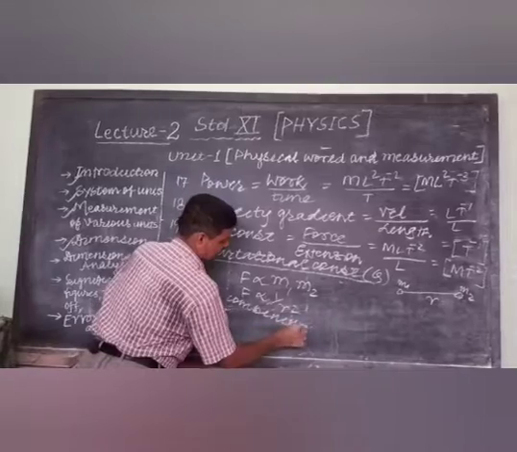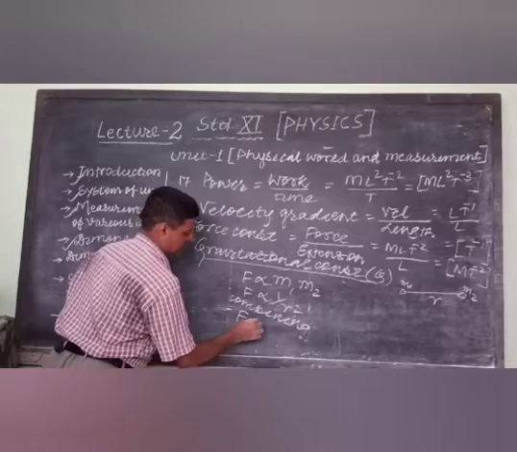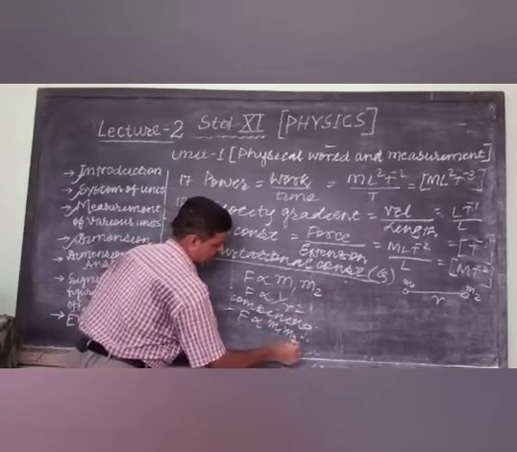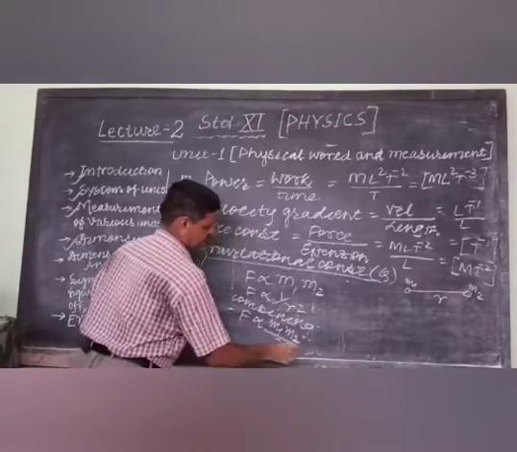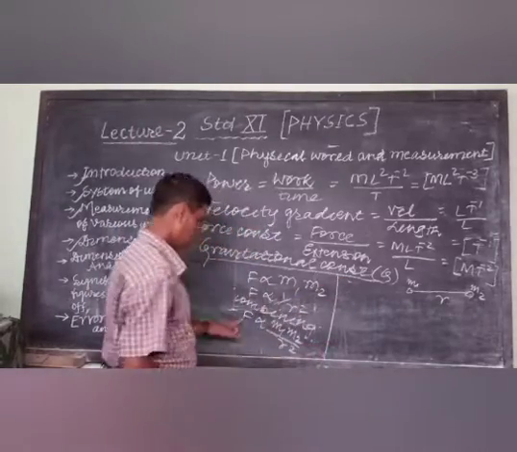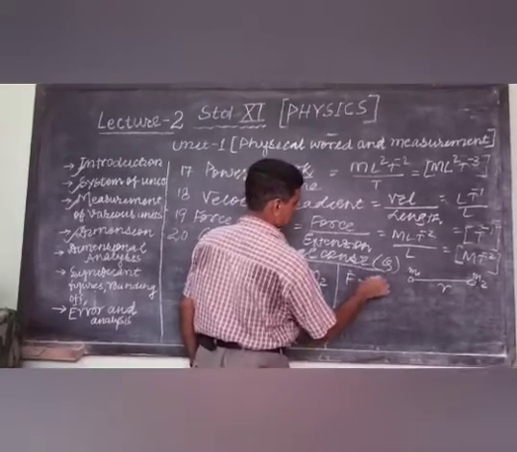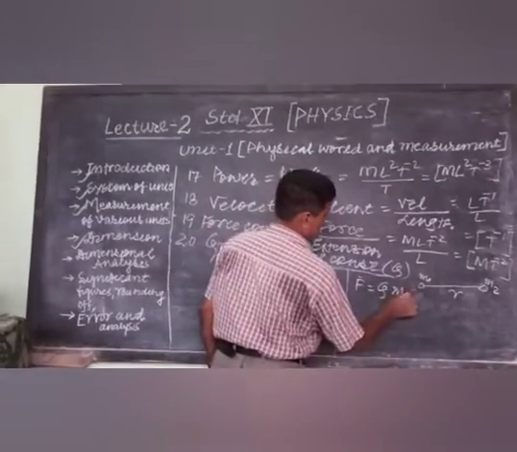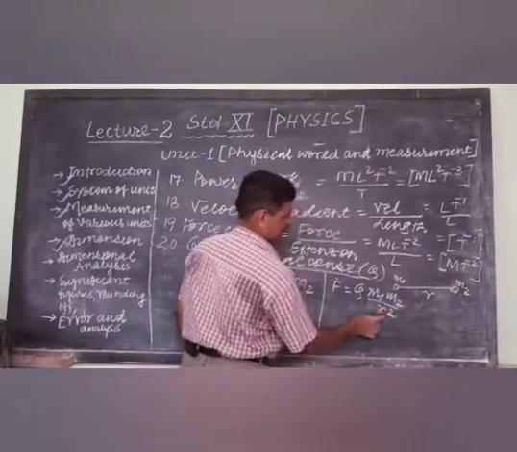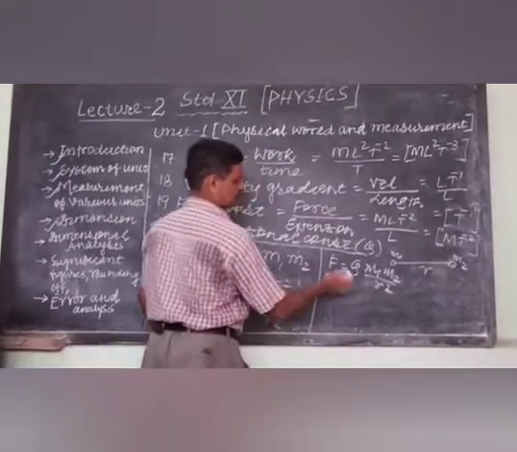Simply we can write, combining, what will we get? F is proportional to m1 into m2 by r square. Now this proportional sign is omitted, and we can write it as F is equal to G times m1 m2 by r square. By cross multiplication, this G can be calculated.